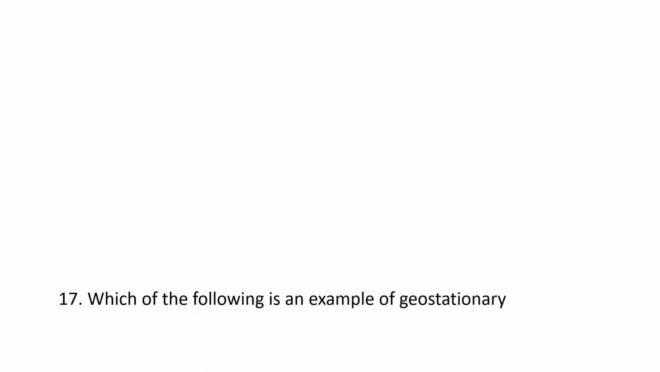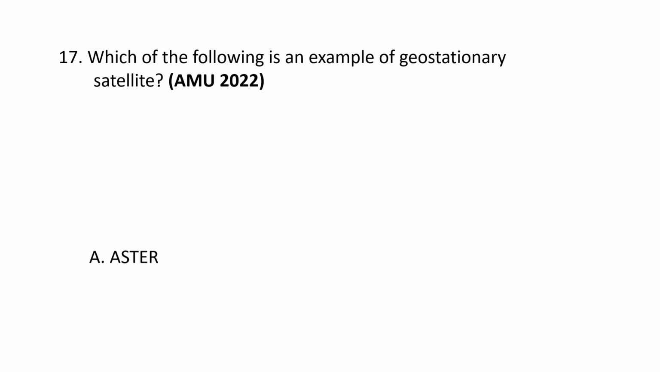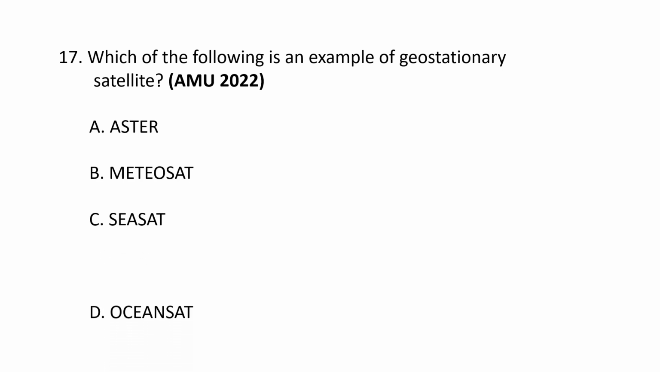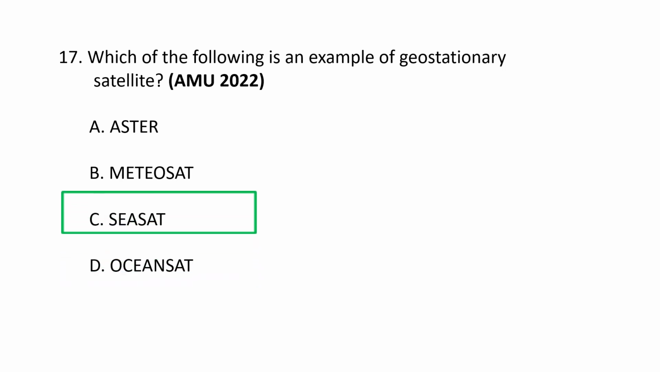Next question. Which of the following is an example of geostationary satellite? The choices are A. ASTER, B. Meteosat, C. Seasat, and D. Oceansat. The correct option goes as B.